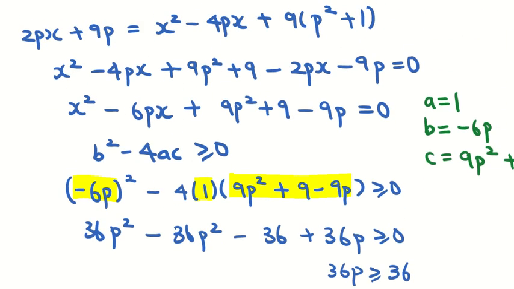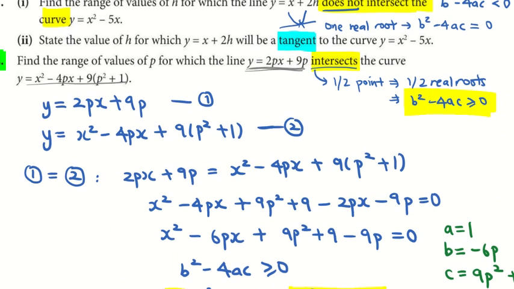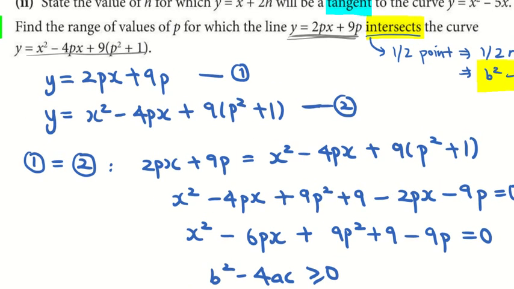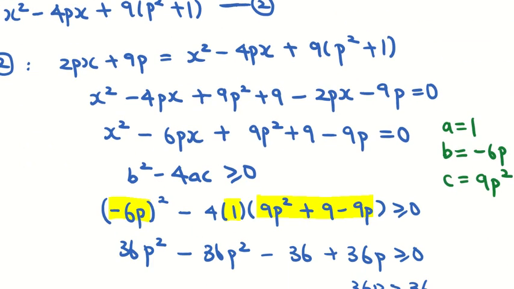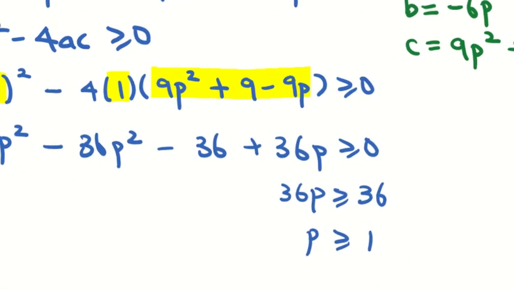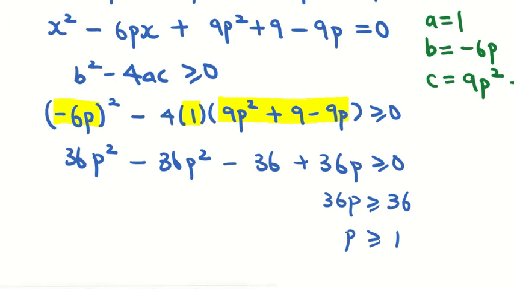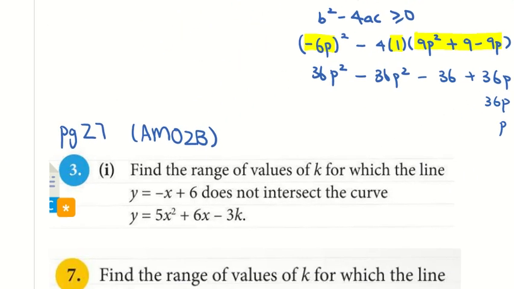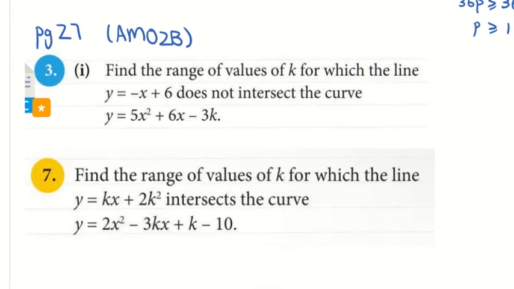And we have answered the question, because we have found the range of values of p for which the line intersects the curve. So as long as my p is more than or equals to 1, the line and the curve should be able to intersect.